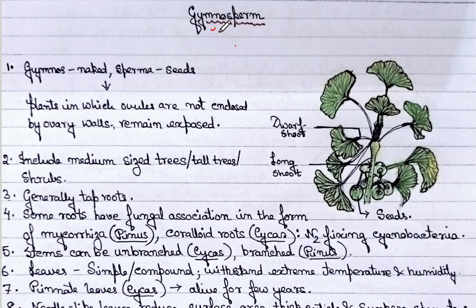So where do we get this word Gymnosperm? Gymnos means naked and sperma means seed. So the word Gymnosperm comes from the fact that here these seeds are naked, or they are not covered within some specialized structure. So they are named as gymnosperm, plants in which ovules are not enclosed by ovary walls and remain exposed.